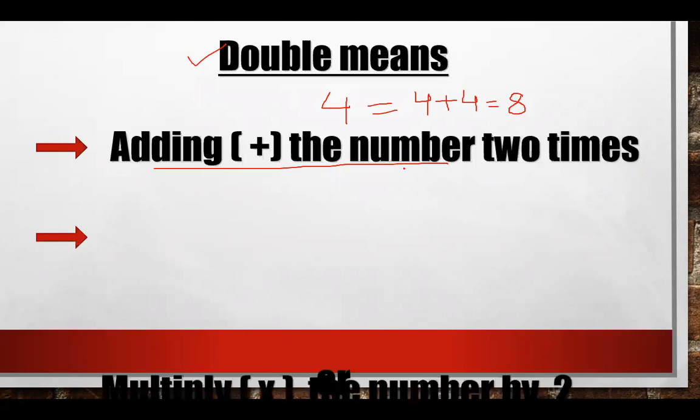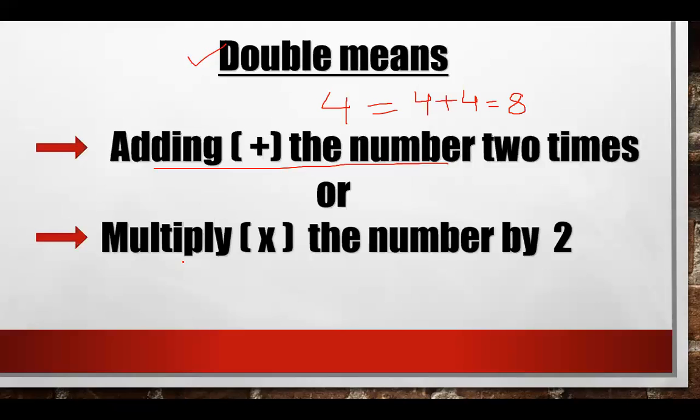Or there is another way, you have to multiply the number by 2. This will also give you the double of 4. Again, I'm writing the number 4 and I'm finding it by the other way. Double of 4 is 4 times 2. If you multiply the number 4 by 2, this will give you 8. So it means that in both the cases, you are getting the same answer. So you can adopt any one of the ways.